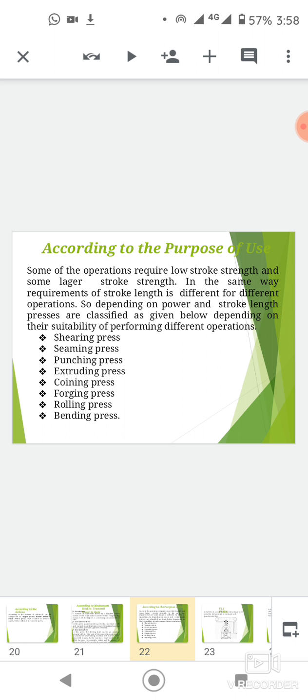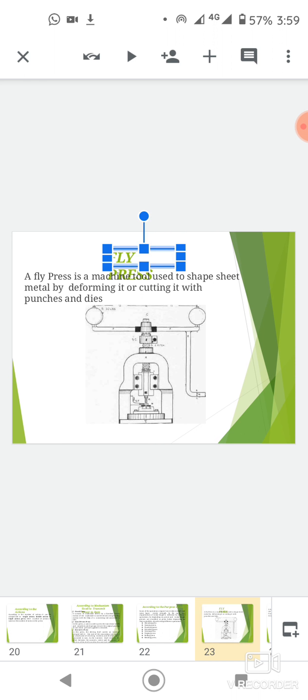So depending on power and stroke length, presses are classified as given below. Depending on their suitability for performing different operations, there are shearing press, seaming press, punching press, extruding press, coining press, forging press, rolling press, and bending press.